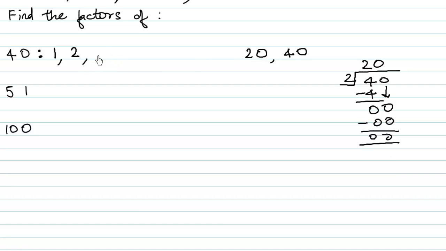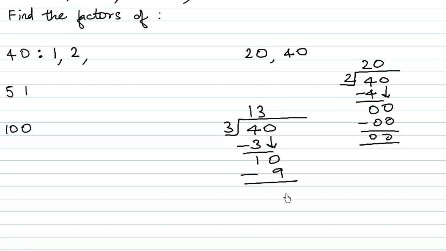What about 3? Is 3 a factor of 40 or not? Let us check this. 3 1s are 3, and then we have a 0 down. 3 3s are 9, and we have a remainder of 1. So since we have a remainder of 1, 3 is not a factor of 40. What about 4? We all know that 4 10s are 40. So 4 and 10 both are factors of 40.